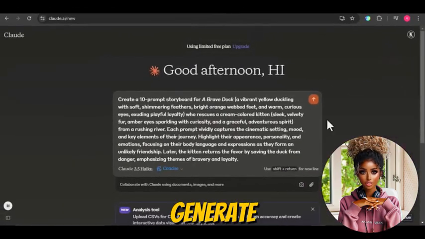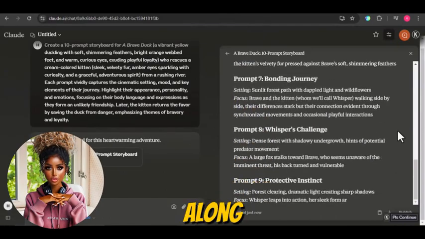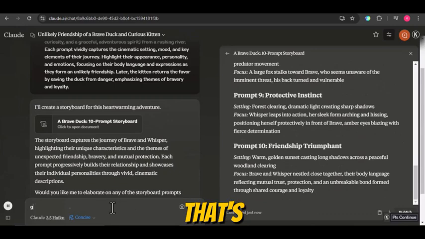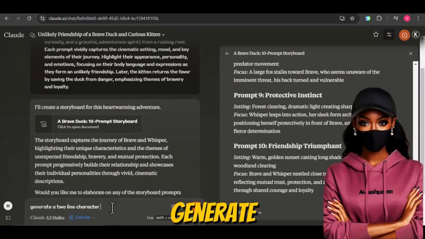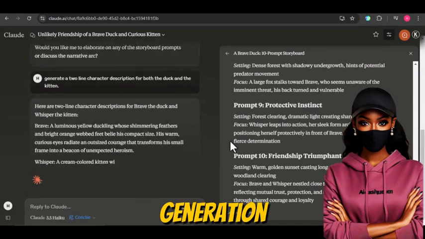After that, I hit Generate, and within seconds, Claude AI fetches our storyboard along with the image prompts. Once that's done, I'll also ask Claude AI to generate a 2-line character description for both the duck and the kitten. These character descriptions will guide our image generation.